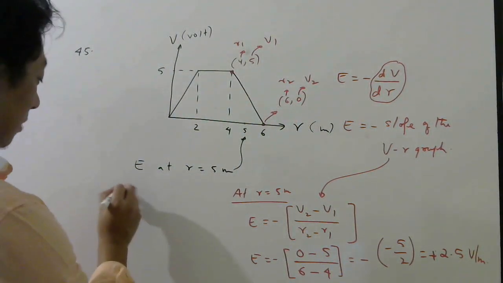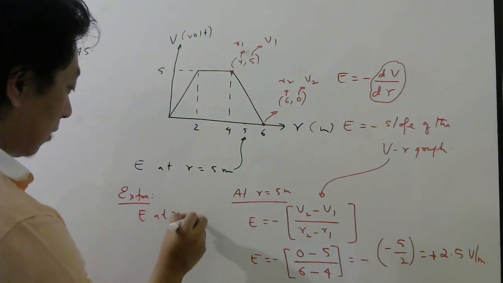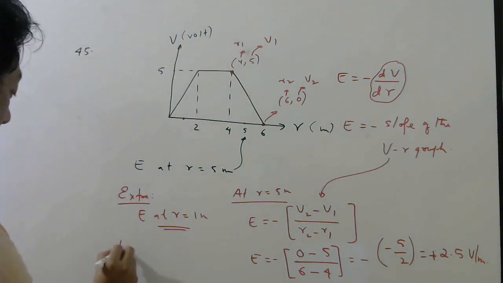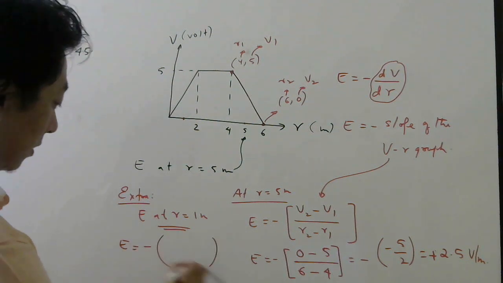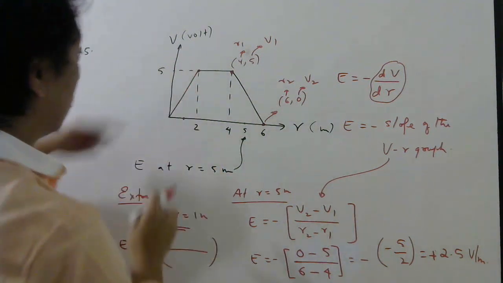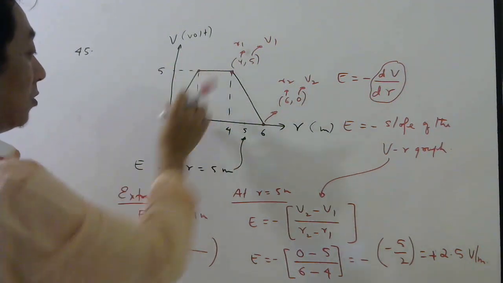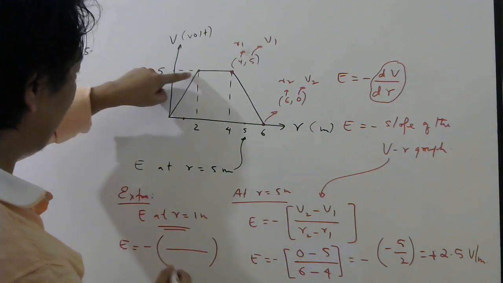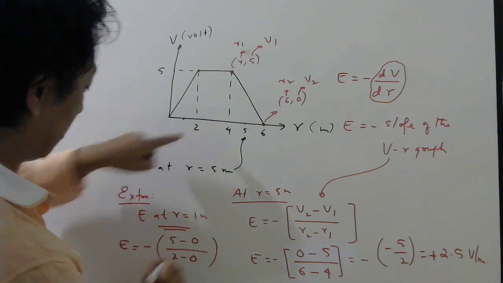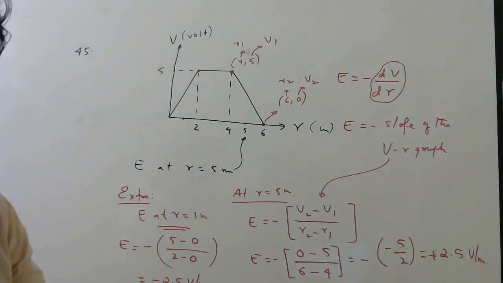Extra question: what if I ask the electric field at r equal to 1 meter? At r equal to 1 meter, here, the electric field will be minus of the slope. How to find the slope of this line? Y2 minus y1 by x2 minus x1, or you can write directly opposite by adjacent, that is your wish. So 5 minus 0 over 2 minus 0, so the slope is 2.5 and the field will be minus 2.5. Okay, let me adjust this slightly.